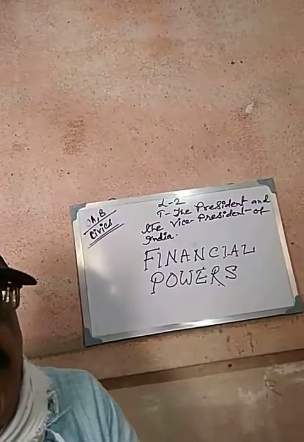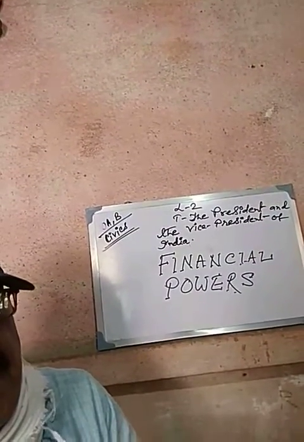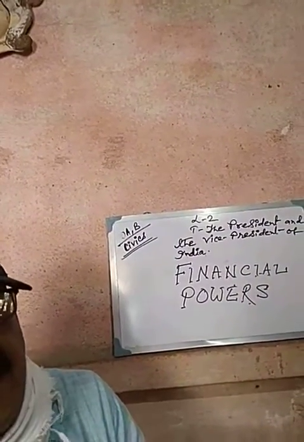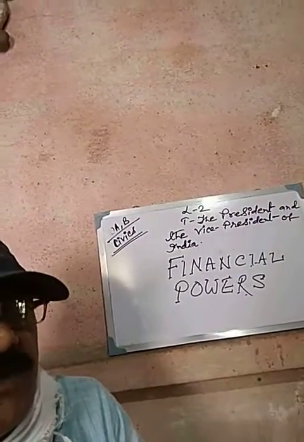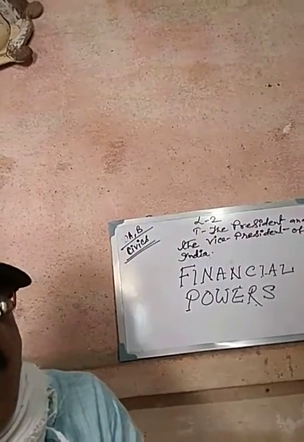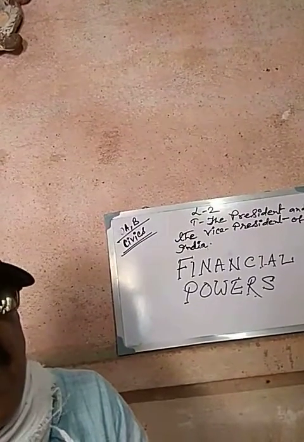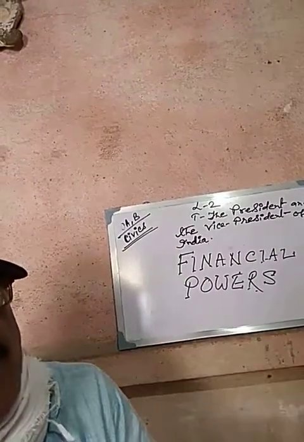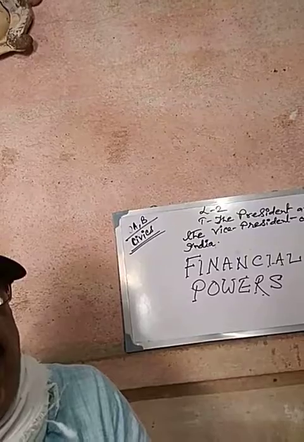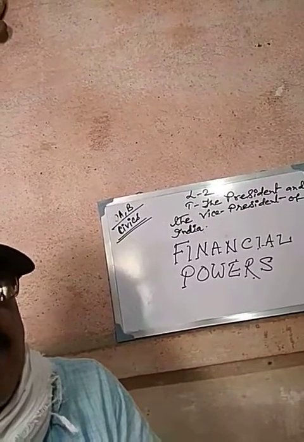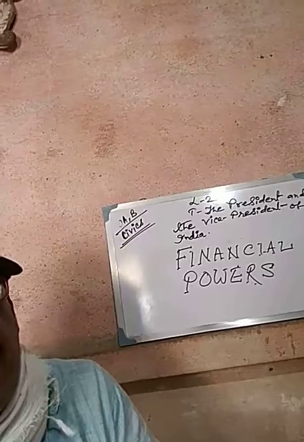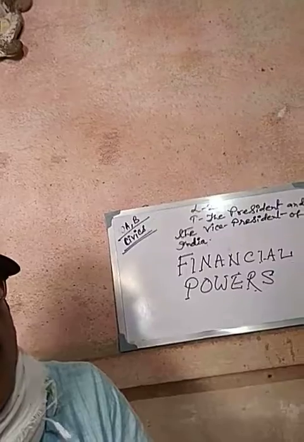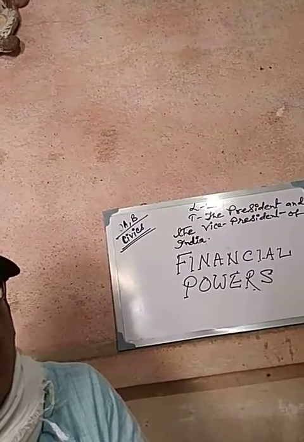That is done in order to represent the President of India. That means on behalf of the President of India, the Finance Minister produces a financial statement before he produces his budget in the Lok Sabha.